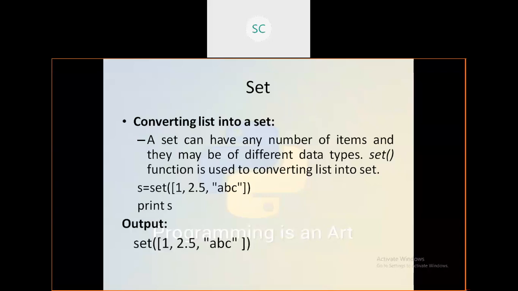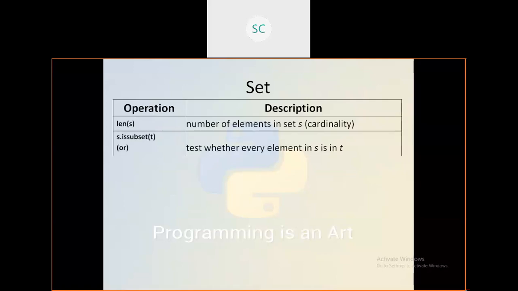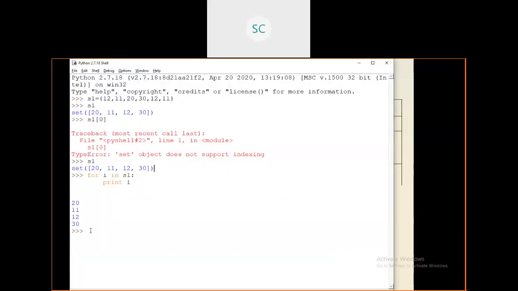Suppose, see, here L1 is there. This is the list, 10, 20, 30, or like 50. It will support duplicate values, right? I have entered some duplicate values. If I print L1 here, you can see it is supporting duplicate values and it is printing. I want to convert this L1 into one set.